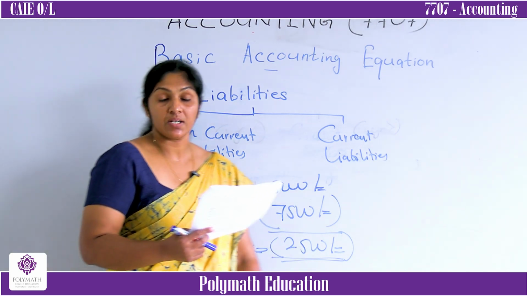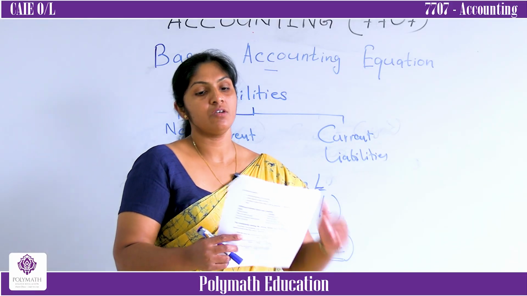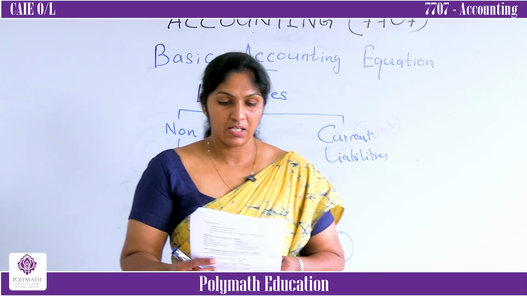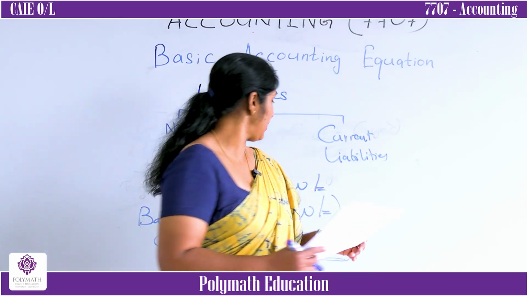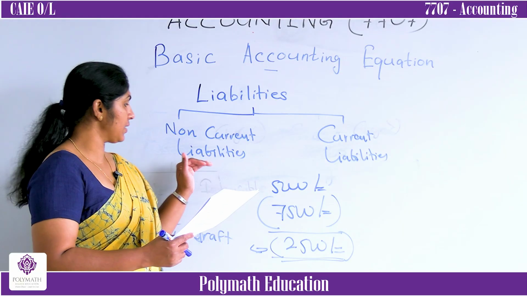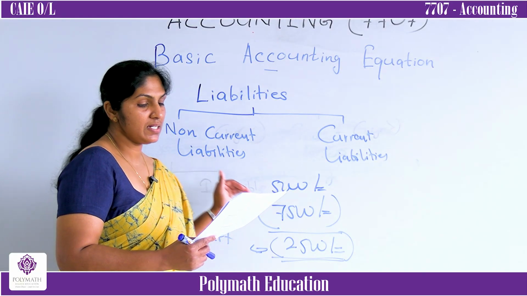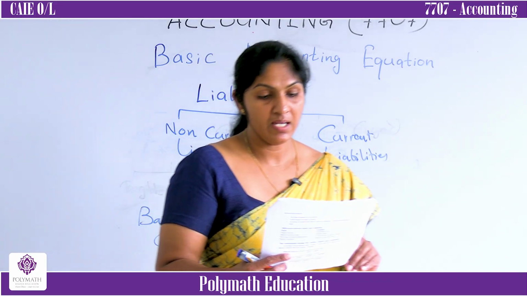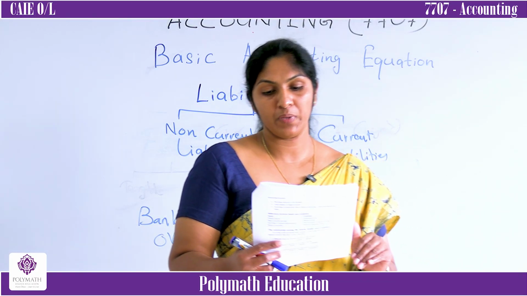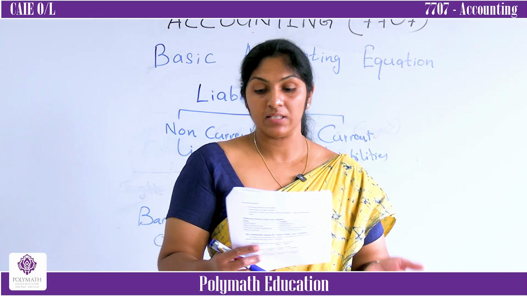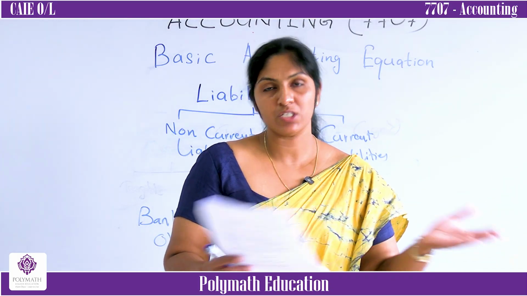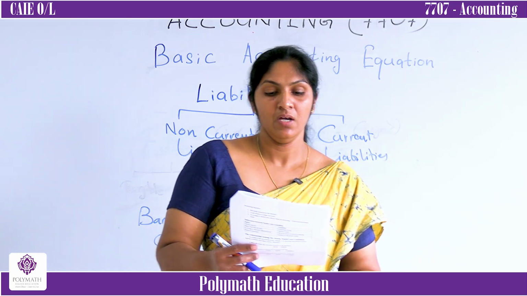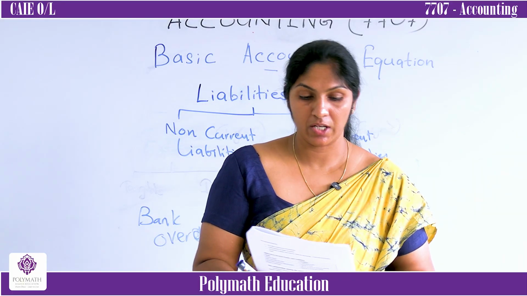The other thing is trade payables. What do you mean by trade payables? You are buying goods from your suppliers on credit. These are current liabilities, right? Then non-current liabilities. What do you mean by non-current liabilities? These are liabilities that can take more than 1 year to be paid. It can take 2 years, 25 years, 30 years, 50 years. It can be anything more than 1 year. For example, bank loans, mortgage loans and so on.